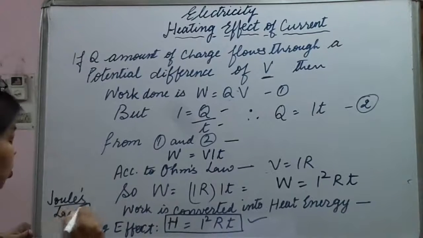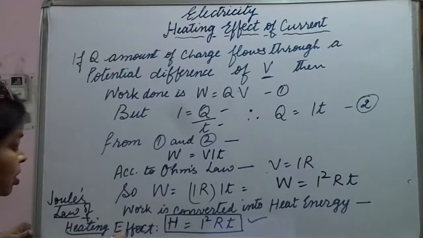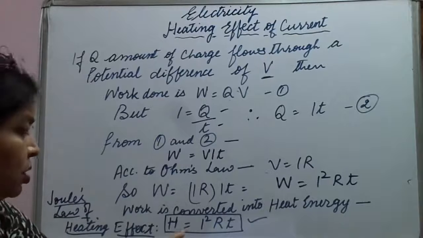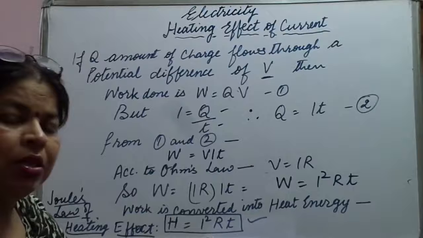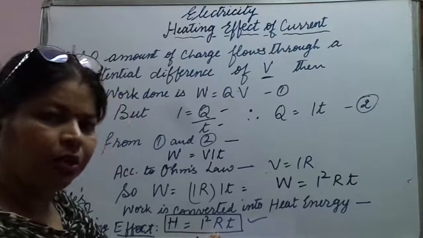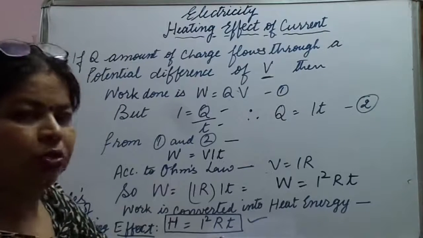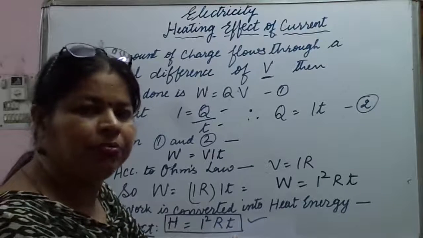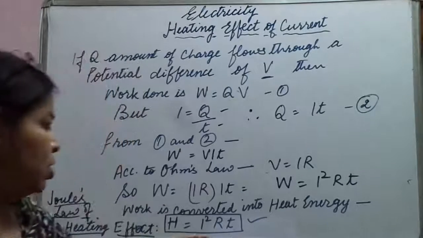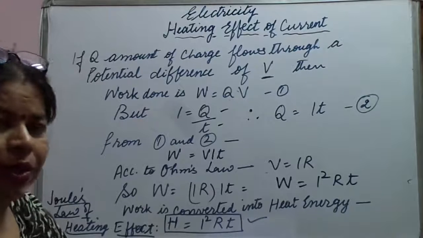According to Joule's law of heating effect, the heat produced in a conductor is directly proportional to the square of the current flowing through it, directly proportional to the resistance, and directly proportional to the time taken. So H is equal to I square RT.